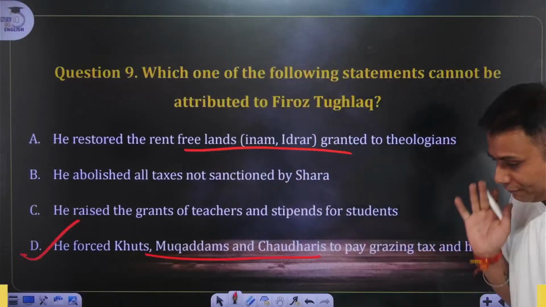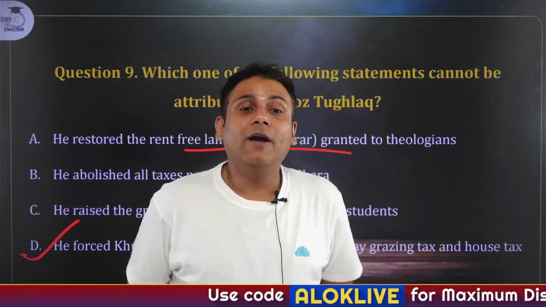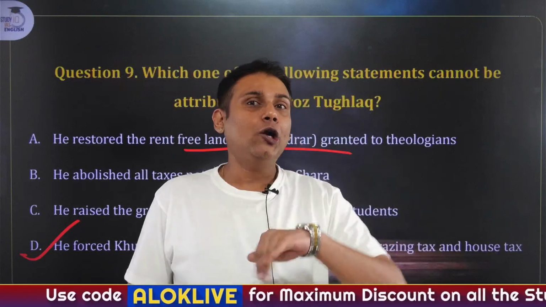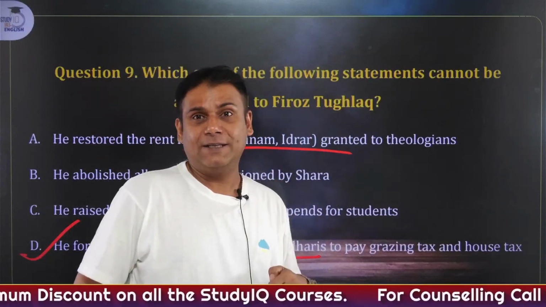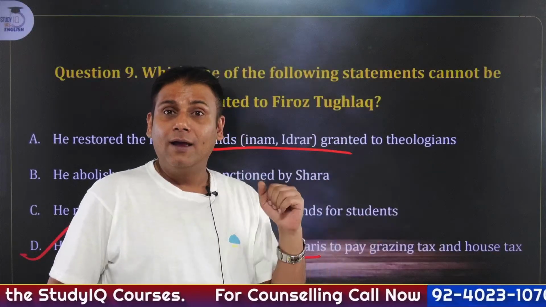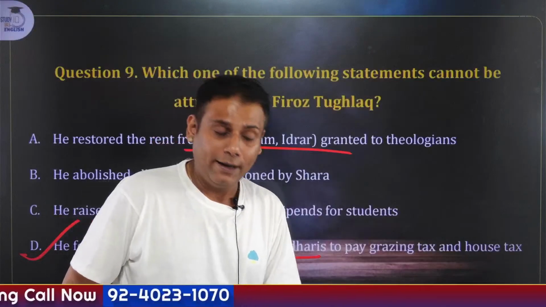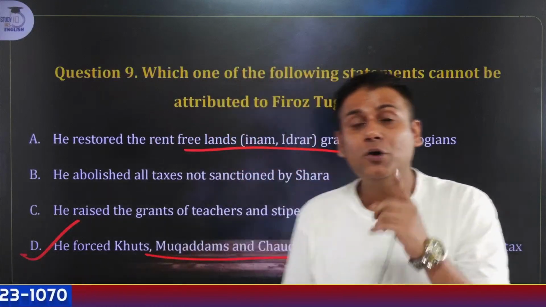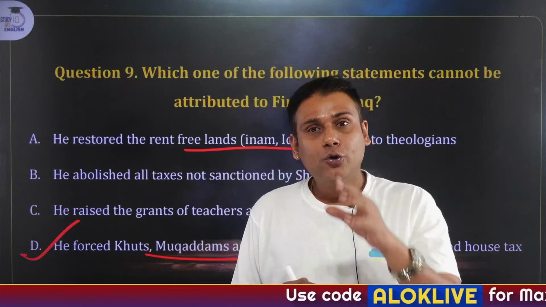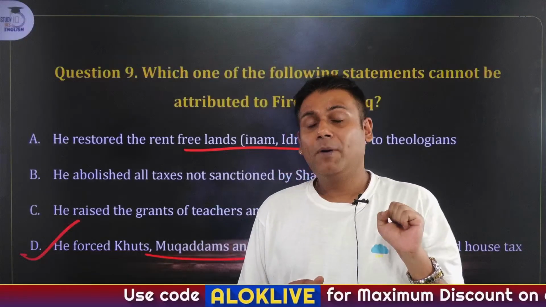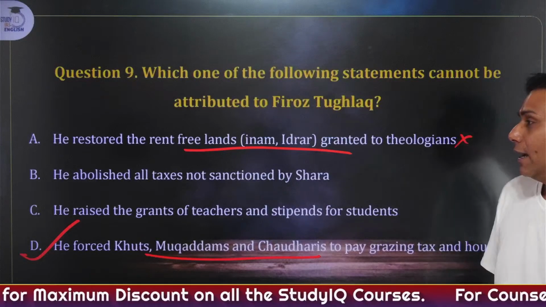Now pay attention carefully. During the time of Ghiyasuddin Tughlaq, he followed one policy. Prior to Ghiyasuddin Tughlaq, a lot of liberal grants were being given to the Sufi saints. In fact, Nizamuddin Aulia, a Sufi saint also referred to as Mehboob-e-Illahi, beloved of Allah, had a dissenting opinion with Ghiyasuddin Tughlaq on this. So he took away all the liberal grants. But this was not done by either Muhammad bin Tughlaq or Firoz Shah Tughlaq, so this statement becomes incorrect.